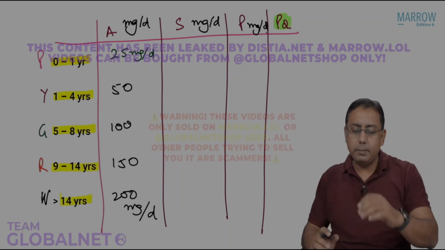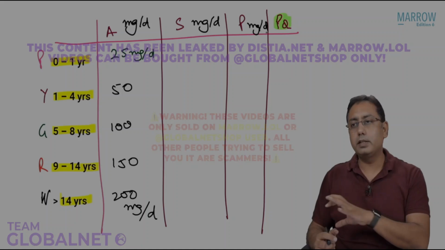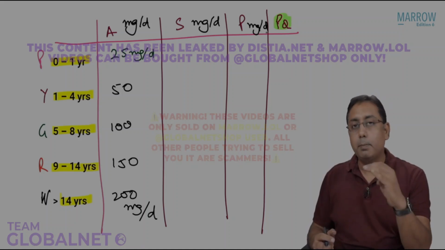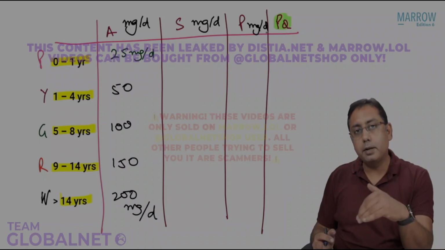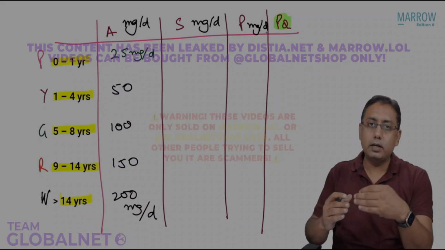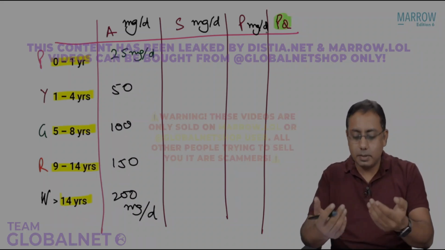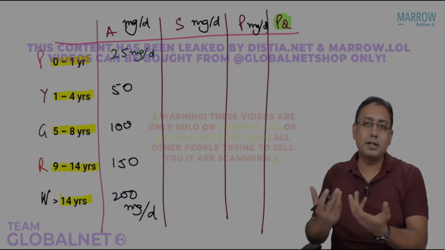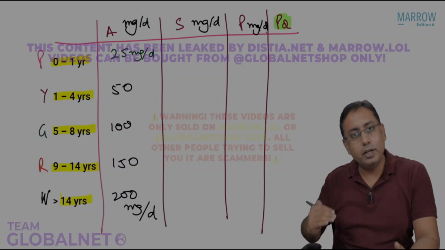I know that you might be getting a little bit panicky right now, wondering why I am going so slow, but please understand these numbers won't make any sense to you. But there is a particular pattern to it. If you want to understand that pattern, you should stay with this. In the exam, one thing is that you just memorize these numbers. Another thing is to understand this pattern. There is a pattern: 25, 50, 100, 150 and 200.